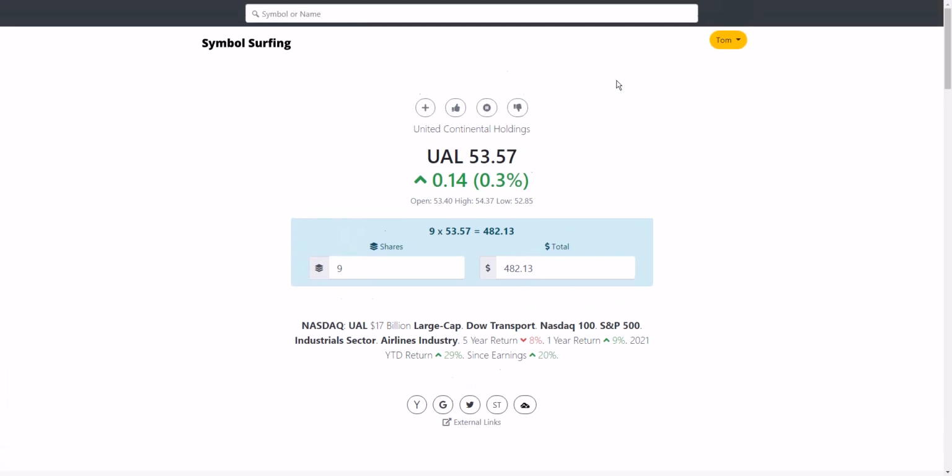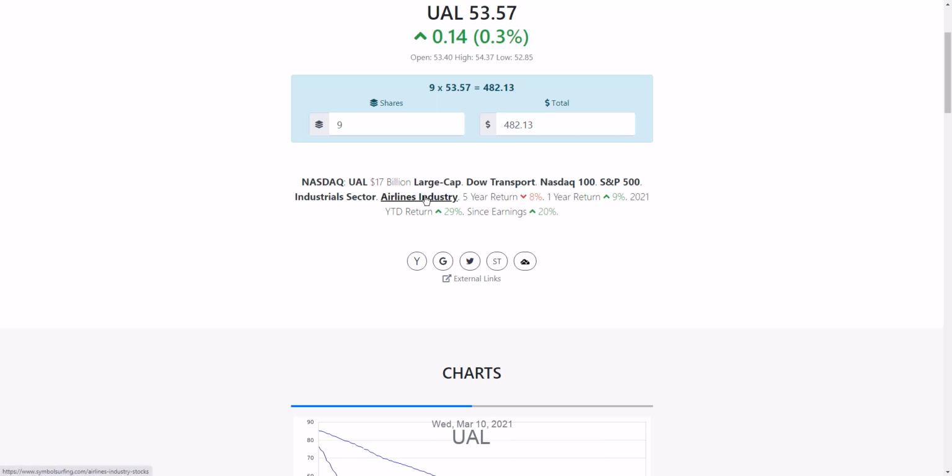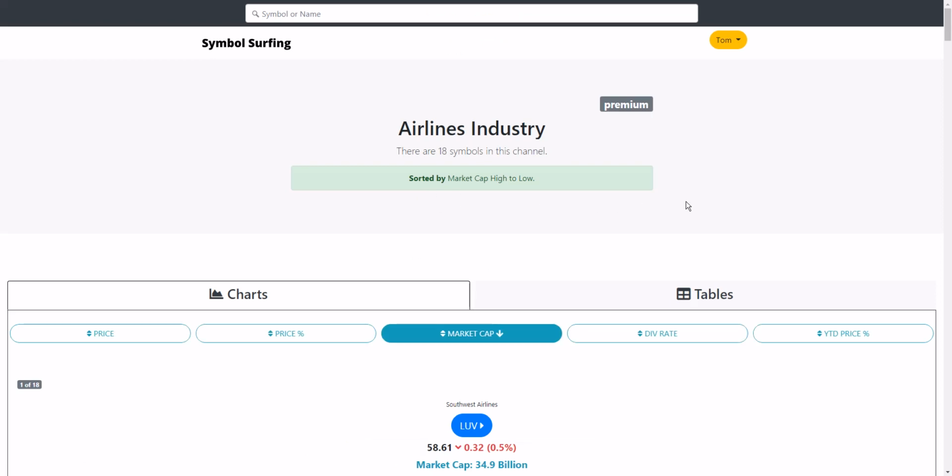And before I move forward with an individual symbol, I like to check out the whole industry. So I'm going to click here on the airlines industry. With a premium subscription on Symbol Surfing, you can access these channels. Now, by default, each channel is sorted by market cap from high to low.